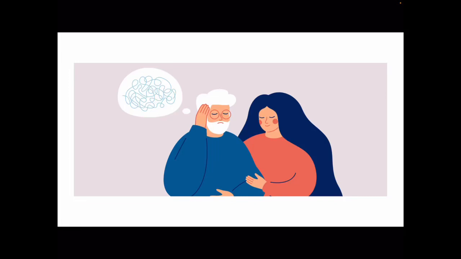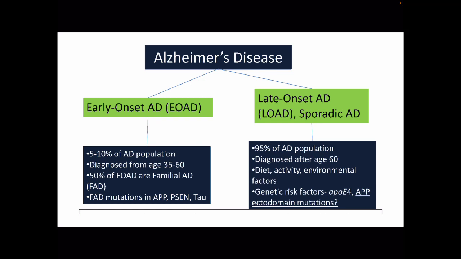Alzheimer's disease is a neurological disorder that progressively interrupts memory and thinking skills, and eventually the ability to carry out simple, everyday tasks. There are two main types of Alzheimer's, and their main difference is at what age they present themselves. Early onset Alzheimer's can occur as early as 30 years old to 60 years old, while late onset typically occurs after 60 years of age.